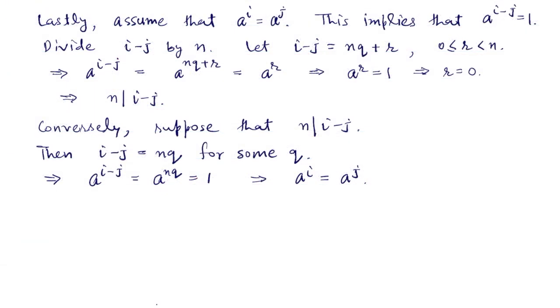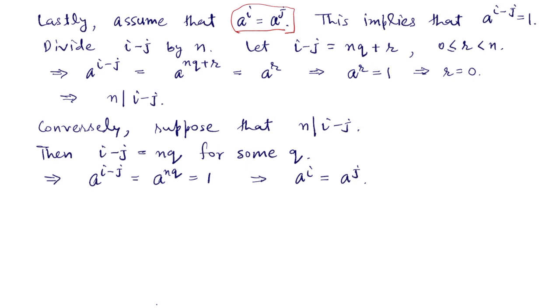In the last part of the theorem, we have to show that two powers of a, a^i and a^j, are equal if and only if n divides the difference of i and j. Okay, so it is an if and only if part. First assume that a^i is equal to a^j. We have to show that n divides i minus j. Notice that these are any two powers of a, i and j. They are not lying between 0 to n now.